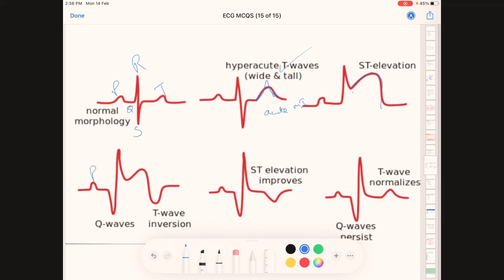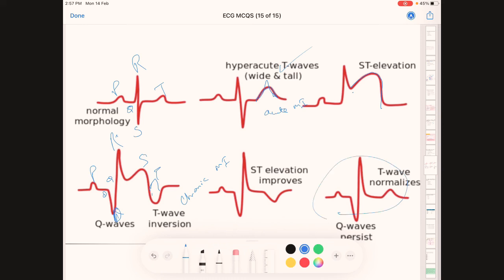T wave inversion. P, Q, R, S, T. This T is supposed to be up, but here there is inversion. So T wave inversion is also present in chronic MI. T wave inversion is seen.